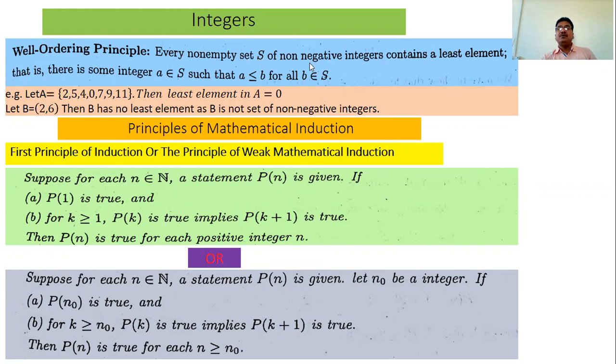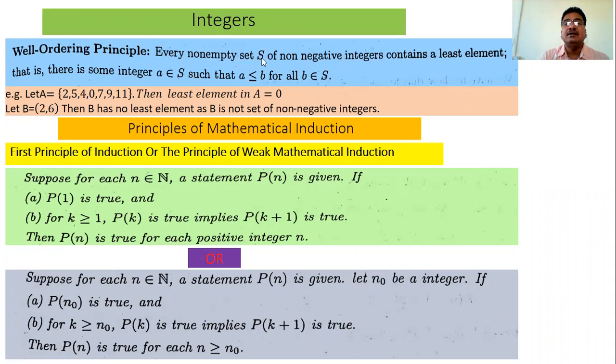S is a set of non-negative integers, which means what? S is a subset of the set of whole numbers, W, or the set of natural numbers with 0. That is, this S contains elements from 0, 1, 2, 3, 4, 5 up to infinity. Out of those elements, this S contains some elements. So S is a non-empty set of non-negative integers. This S does not contain fractional numbers, that is 0.5, 0.6. These are not members of this set S.